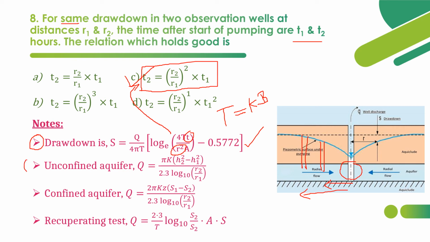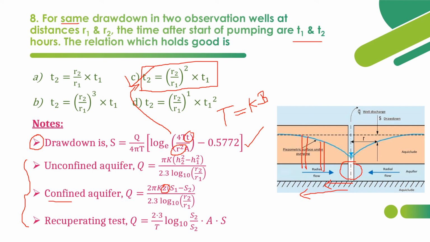And what are the other basic formulas that will come under tube wells, wells and aquifers? For an unconfined aquifer, discharge will be given by pi k, h2 square minus h1 square, divided by 2.3 log base 10 r2 by r1. For a confined aquifer, 2 pi k z. Why is z there here and not in the other?